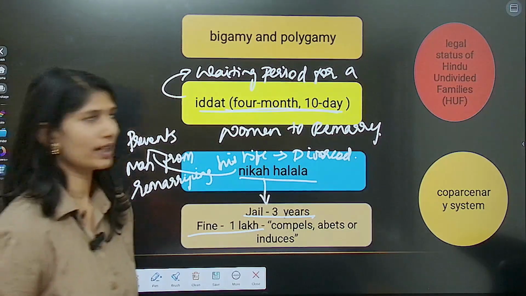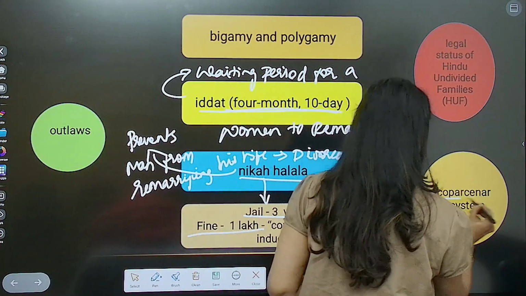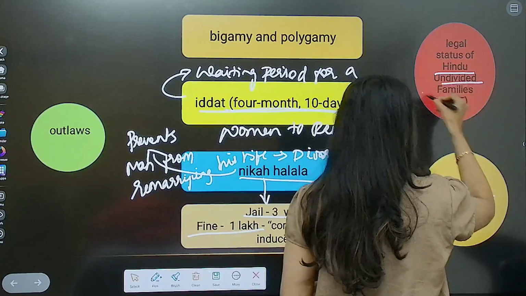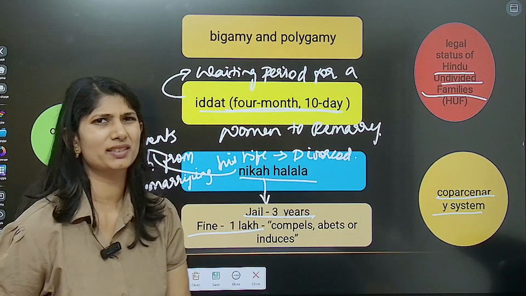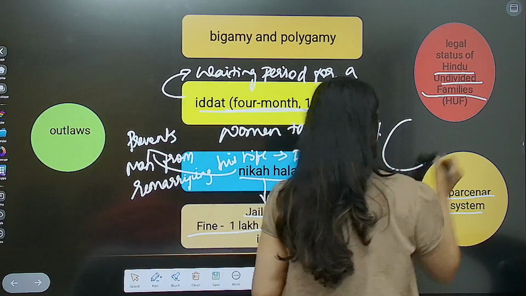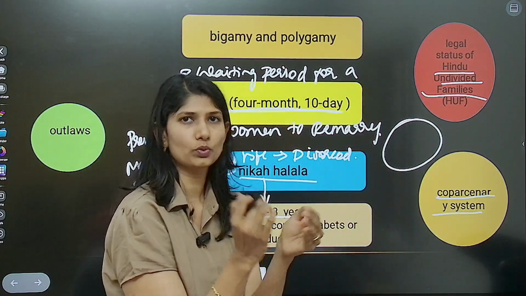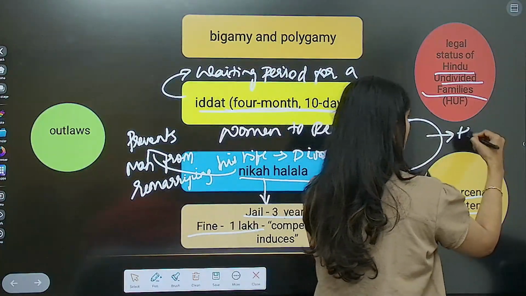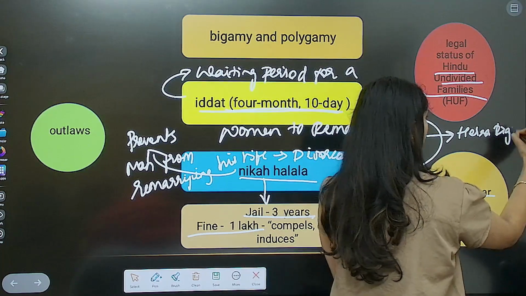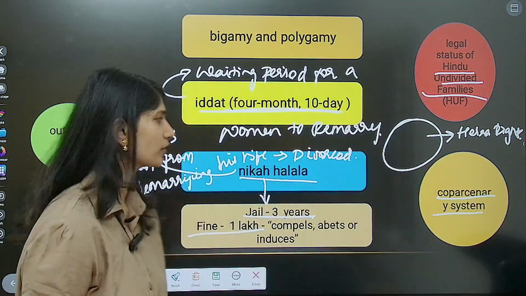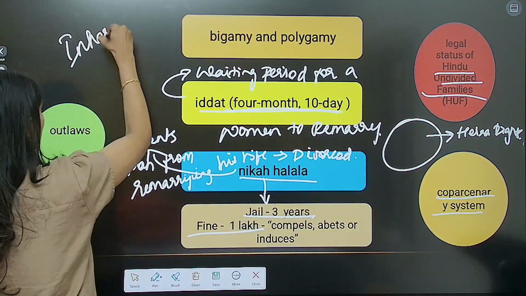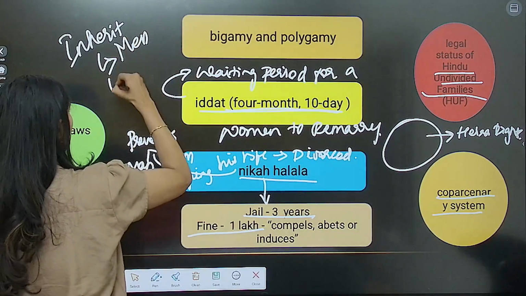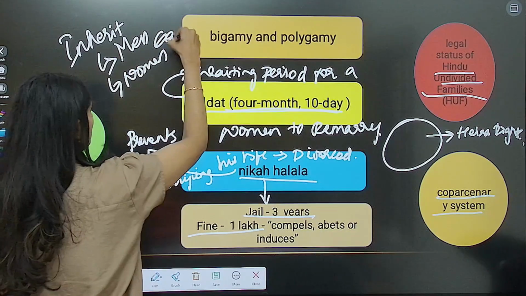Another main question is regarding the coparcenary system or Hindu undivided families, where the Uniform Civil Code remains silent, which means it is more about descent of families, where they live together. So on the hierarchical rights, they remain silent. Whereas with respect to inheritance, according to the Uniform Civil Code, both men and women get equal share.